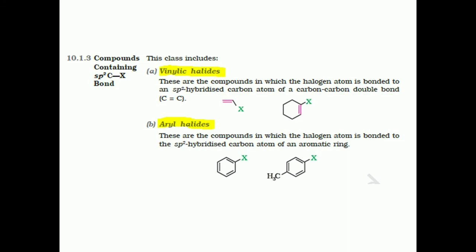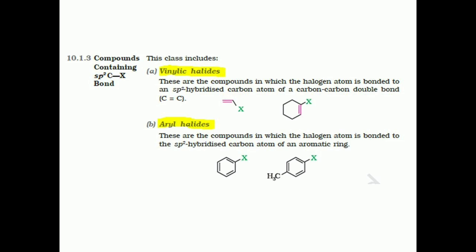The next class of monohalogen derivatives is vinylic halides. You know what vinylic halides are, vinyl compounds. In vinylic halides, the halogen atom is bonded to a sp2 hybridized carbon atom of the aliphatic chain. Vinylic halides can also be called haloalkenes.